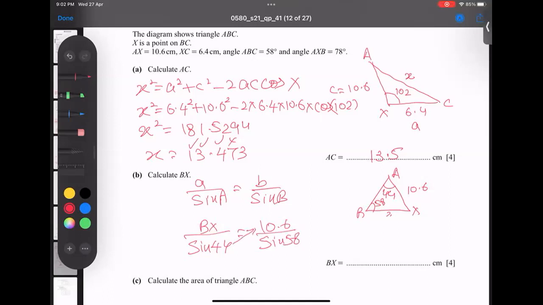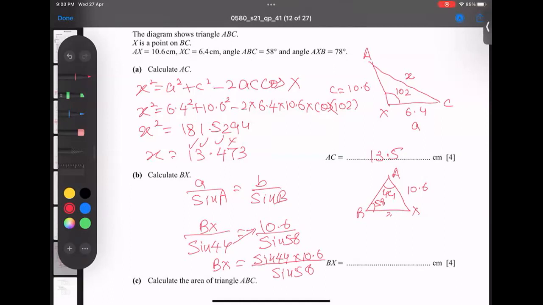It multiplies there. So BX is equal to what? Sine of 44 times 10.6 divided by sine of 58. It's a matter of typing in the calculator only. So 10.6 times sine 44 divided by sine 58, and my answer is coming 8.68.